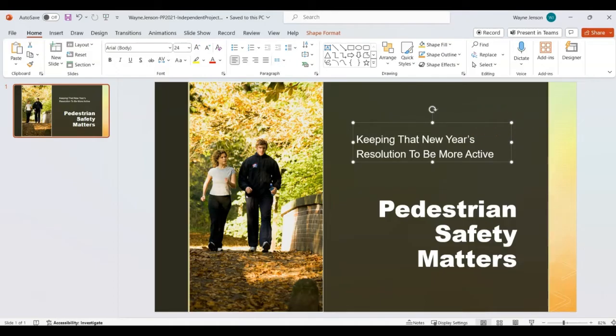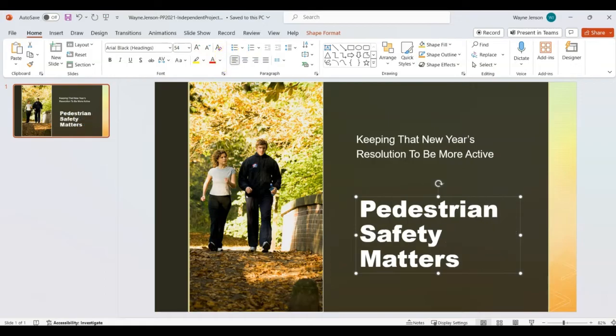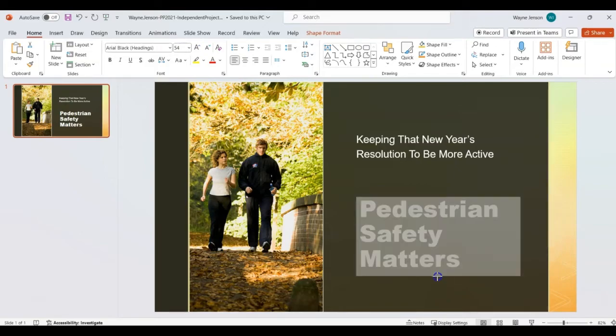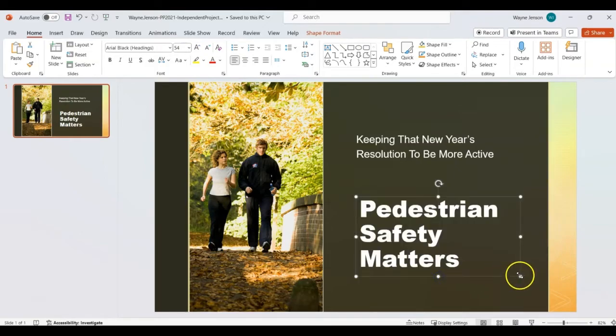Okay, and then we're going to select the title placeholder and click Align Left. And then we're going to increase the title placeholder size on the bottom so all the text displays at 60 points. Okay, it looks like it's already big enough, but we'll make it a little bit bigger.